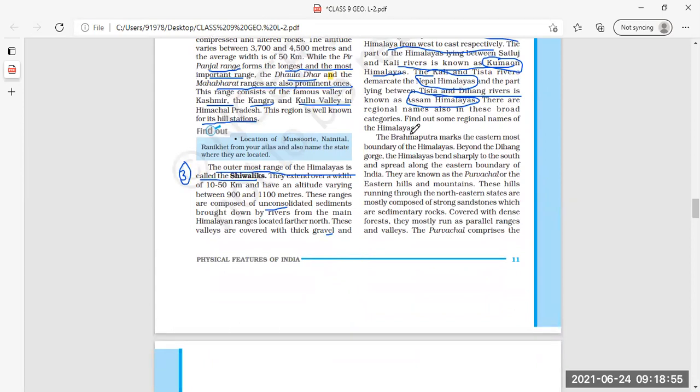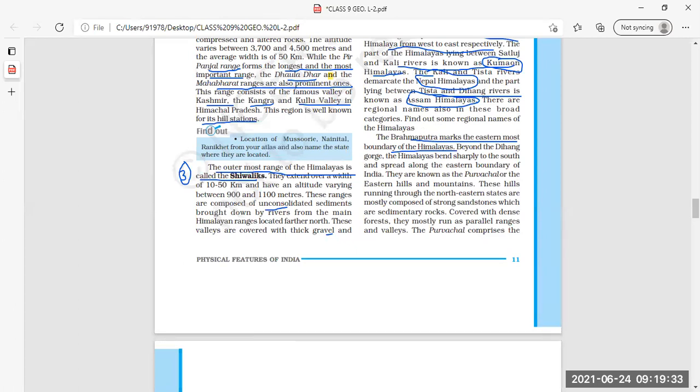Then the Brahmaputra marks the easternmost boundary of the Himalayas. Which river marks the easternmost boundary of the Himalayas? Brahmaputra. Clear? Then beyond the Dihang Gorge, the Himalayas bend sharply.